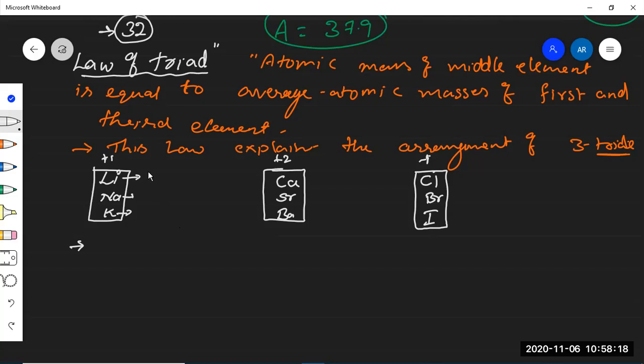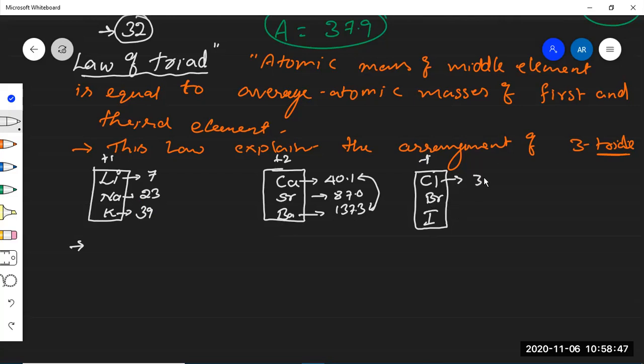Okay, so the atomic mass of lithium is 7, the atomic mass of potassium is 39. The average atomic mass of lithium and potassium gives 23. Exactly, the mass of sodium is 23. In the same way, 40 is the atomic mass of calcium. Barium has atomic mass around 137.3, whereas strontium has atomic mass of 87.6. The average atomic mass of calcium and barium gives the atomic mass of strontium.